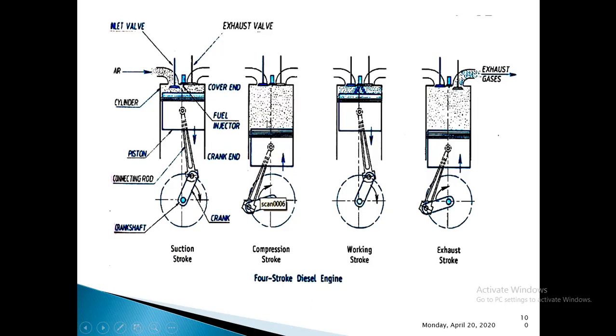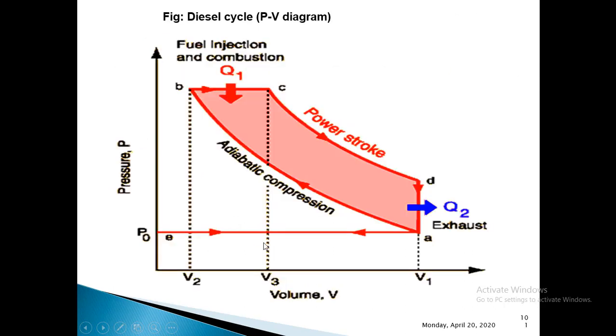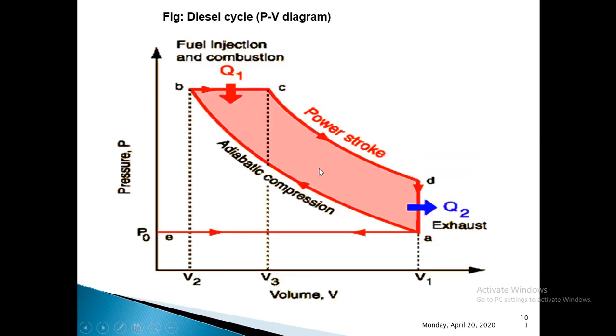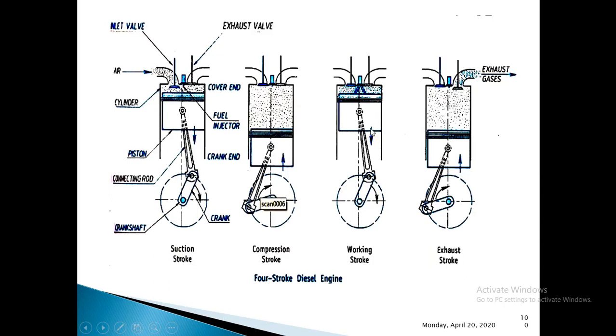I forgot to tell you that as soon as you finish the explanation of the suction stroke, write that the suction stroke is shown as a line from E to A on the PV diagram. Write that. Don't forget to mention this. Next, once you finish the compression stroke, write that the compression stroke is shown as a line from A to B on the PV diagram.